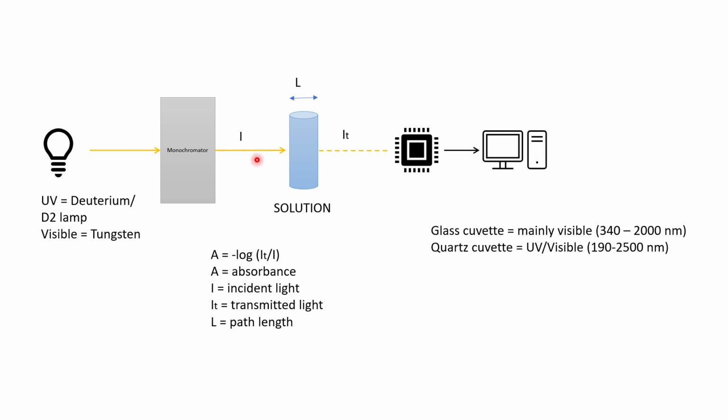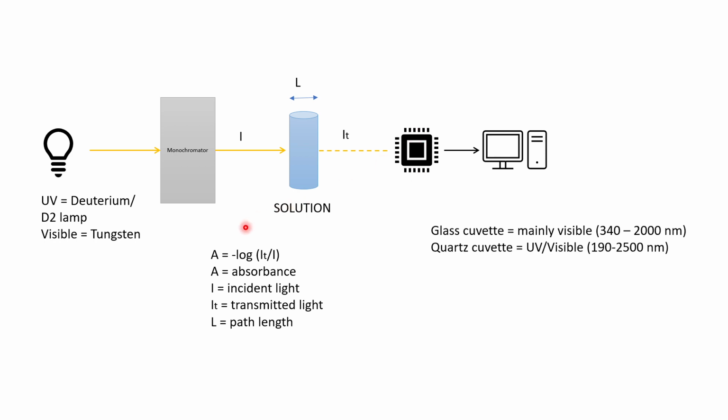The incident light is coming at, just suppose, 100%. The 100% of light is coming, and some of it gets absorbed here. The rest is transmitted and detected by the detector, and then that value is calculated by the computer. So this is what UV spectroscopy is. There will be incident light, absorbance, and transmitted light, and the detector will detect, and the computer will calculate the value.